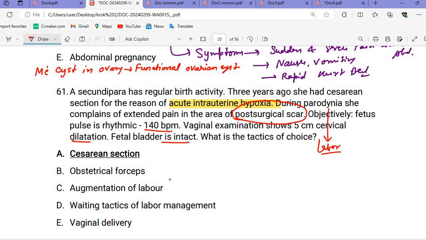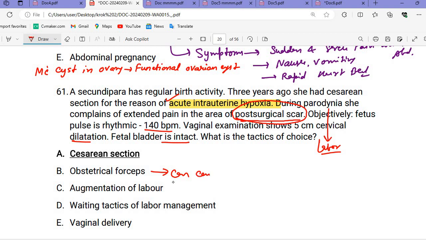The fetal bladder is intact. So the patient has acute intrauterine hypoxia and post-surgical scars, meaning she already had a cesarean section before. In these cases, if there was a previous cesarean section or any scar, remember that we need to go for a cesarean section again. Why will obstetric forceps not be used in this condition?